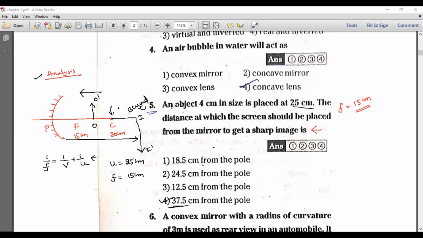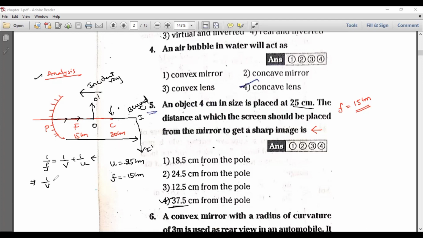Always the incident ray will be directed from the object towards the mirror. So if you apply the sign conventions, the object distance you will get is minus 25 and the focal length also negative. Why? Because these two distances should be measured opposite to the incident ray.